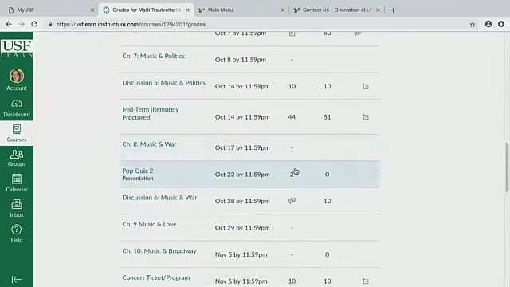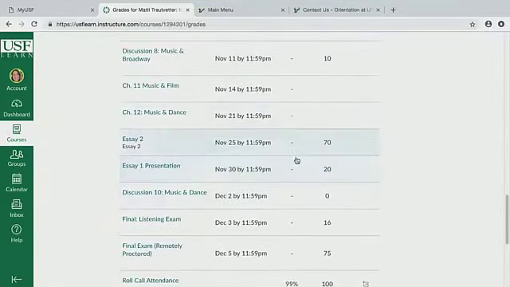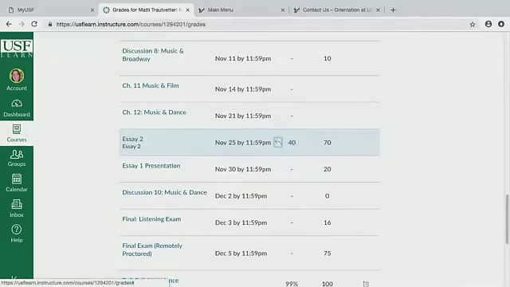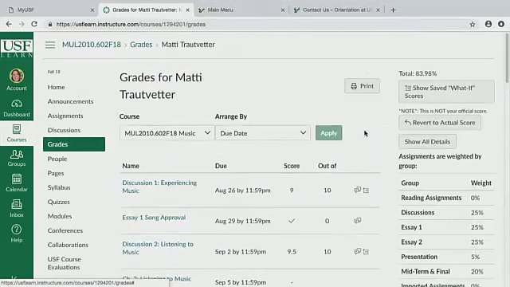So I have another essay coming up. So I have essay 2 coming up, and I have a 95. So I'm going to see what it's going to take for me to keep a 90 in that class. So if I get a 40 out of 70, I can see that. I put that in, and I have to go back up here. It's actually going to put me down to an 83.